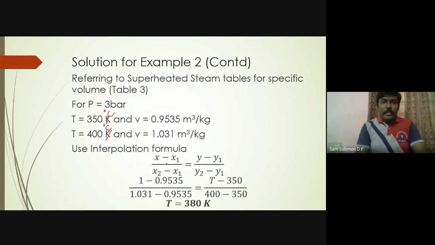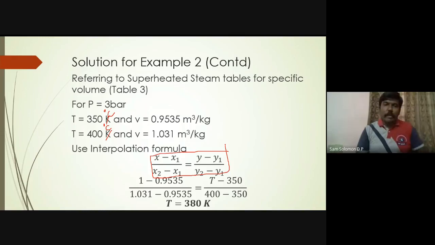The formula is: (x minus x1) divided by (x2 minus x1) equals (y minus y1) divided by (y2 minus y1). Because our value lies between 0.95 and 1.03, we have to interpolate to get the corresponding temperature. I take x as the volume and y as the temperature, which is how I have taken it here.